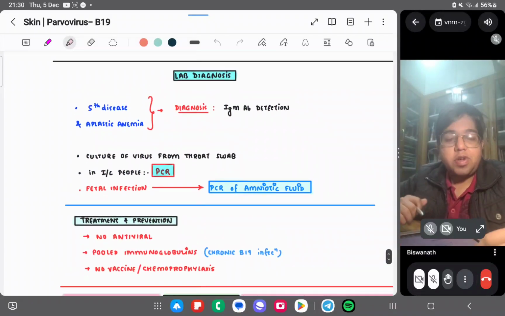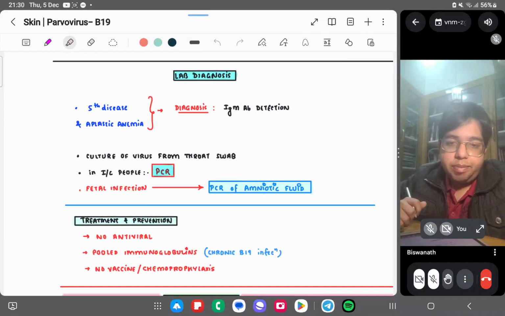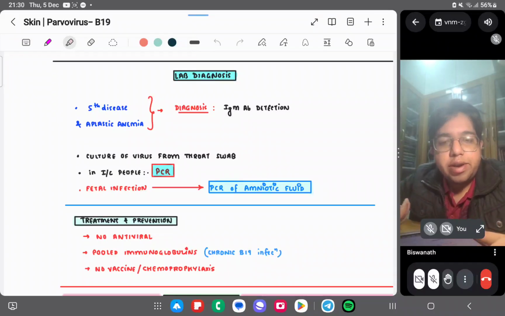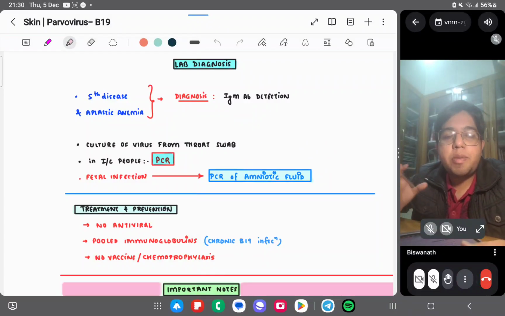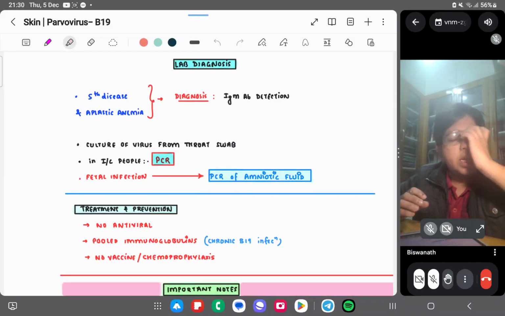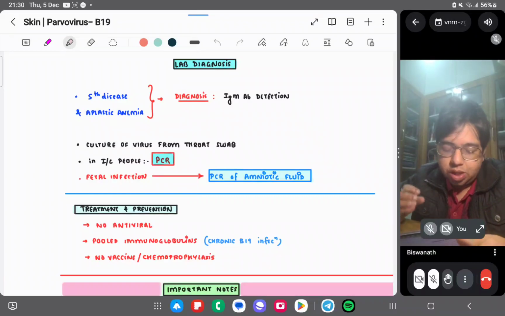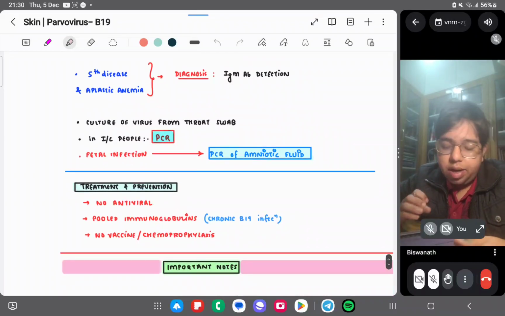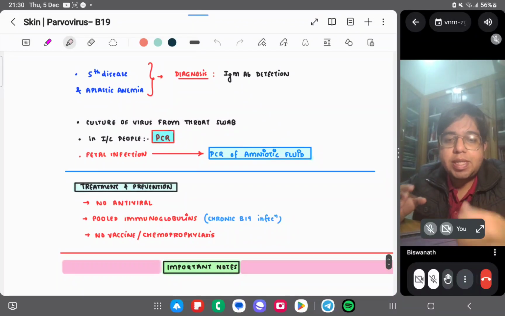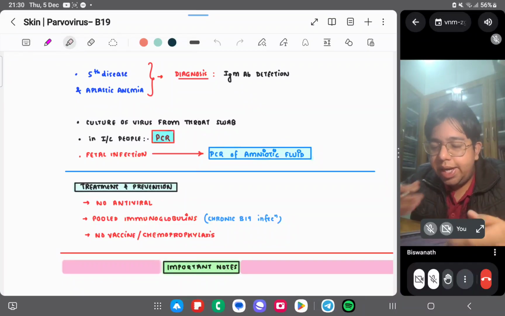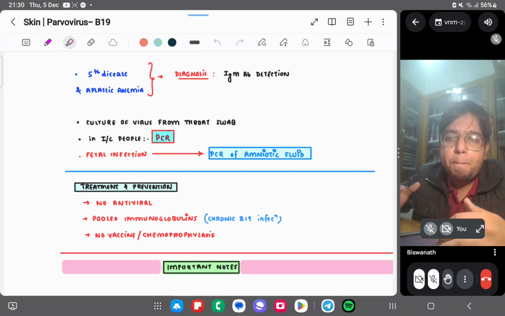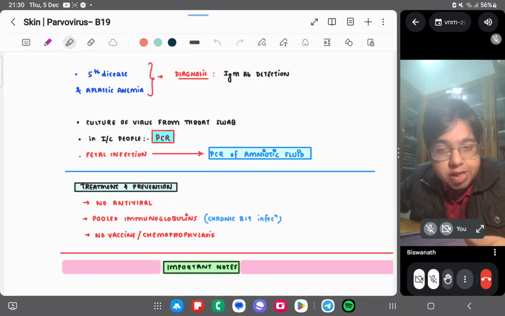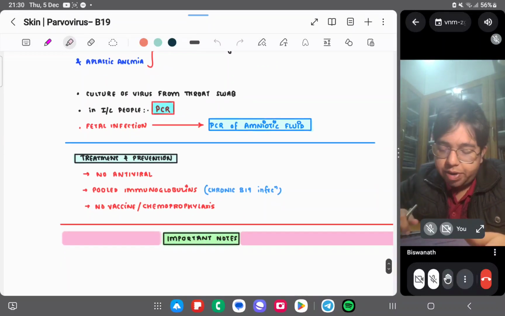Let's come to lab diagnosis. So fifth disease and aplastic anemia are there. Okay, so how can you detect? IgM antibody detection, culture of virus from throat swab. Most common mode is respiratory one, so you can take a throat swab and do the culture, right? And in immunocompromised people, you can do PCR. PCR is basically increasing your viral load, making more copies of the virus. So you can do PCR in immunocompromised people.